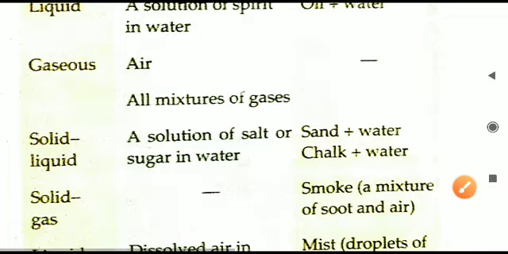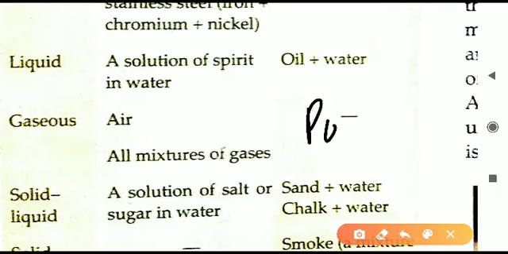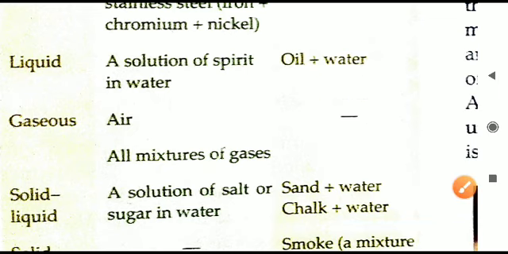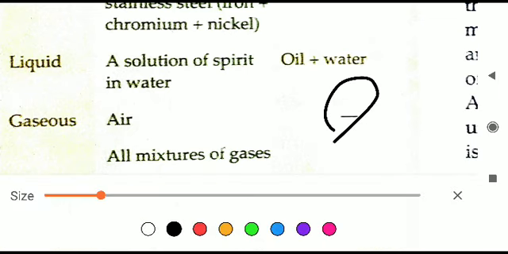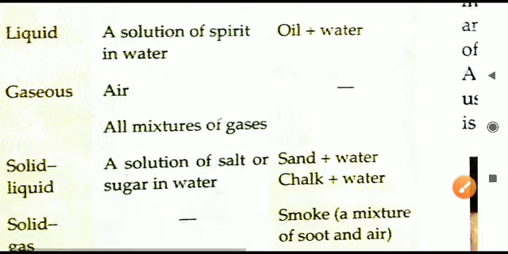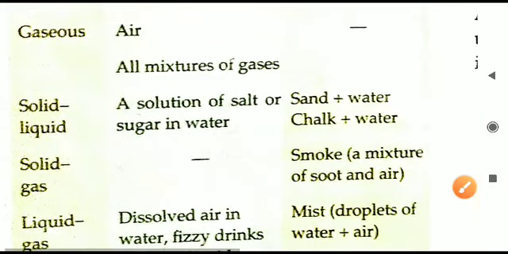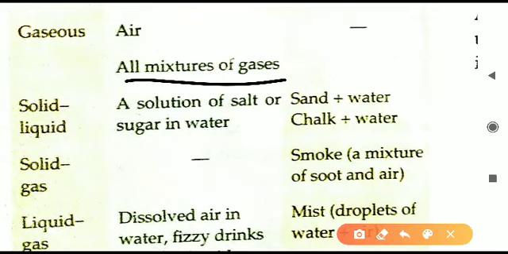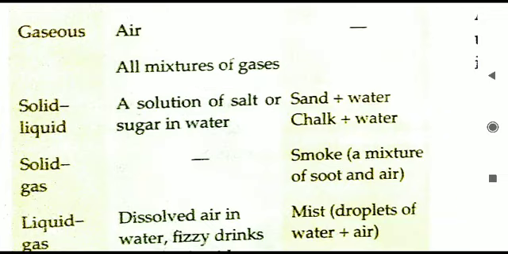Otherwise you can write here polluted air. You can write polluted air or you can write air in cities, but still it is not given, you can leave, no need to write anything new. So all the mixture of gases, various gases mixed together, will form a homogeneous mixture only.